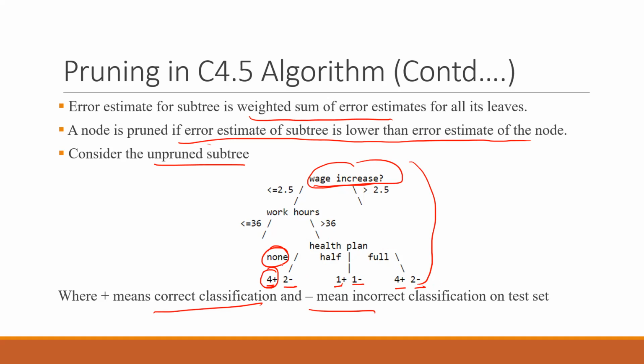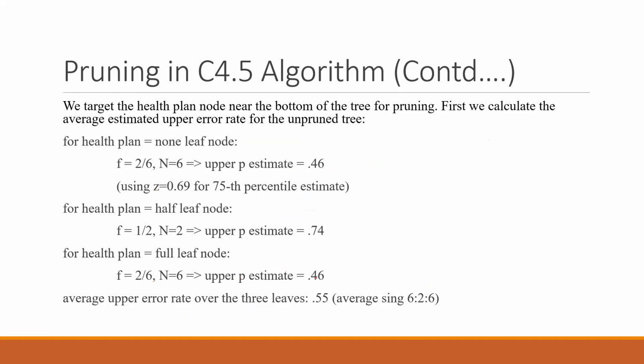So out of these 6 cases, 4 were correctly classified, 2 were not classified correctly, and similarly here, one classified correctly, one not. So this is an unpruned subtree. Now you need to take the decision whether you want to prune it or not. Now we target the health plan node near the bottom of the tree for pruning. First, we calculate the average estimated upper error rate for the unpruned tree.